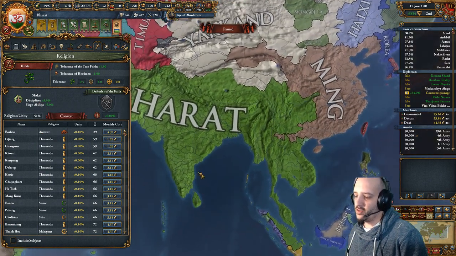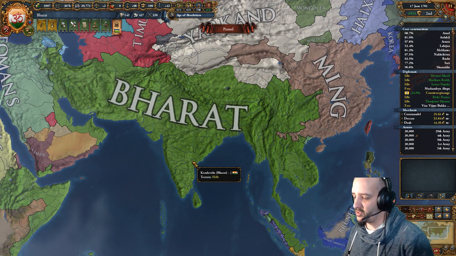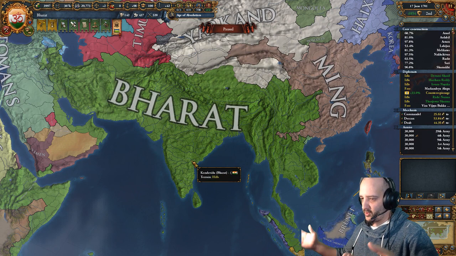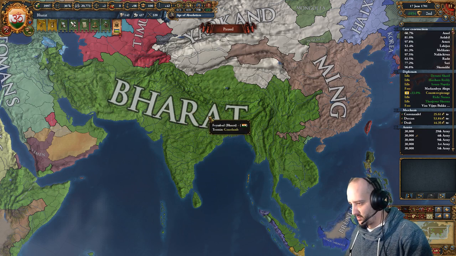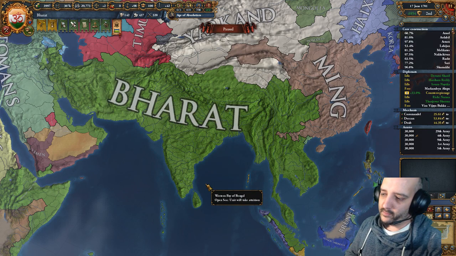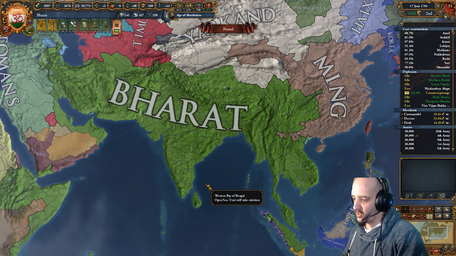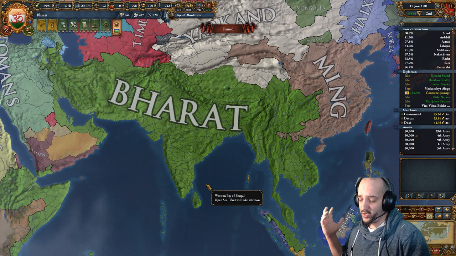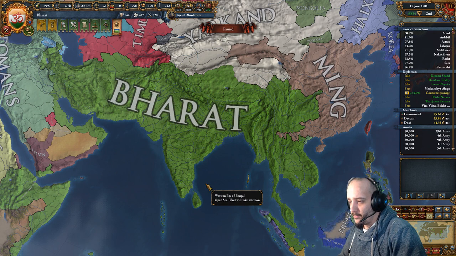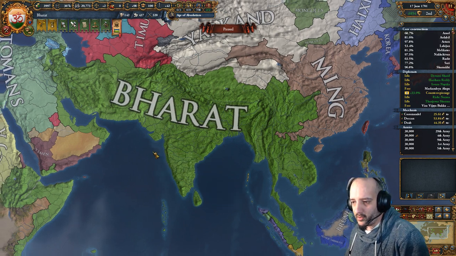And in India, the aggressive expansion is pretty insane, especially if you're Hindu, because everybody else is a different religion, especially in the north. So it's pretty good to be able to expand diplomatically, and there's a bunch of small tags, so it's pretty easy. Yeah, do it your own way.